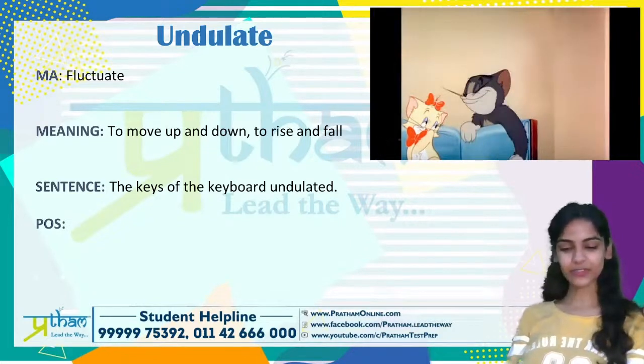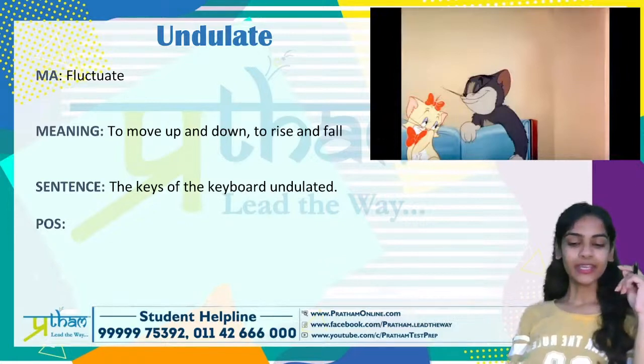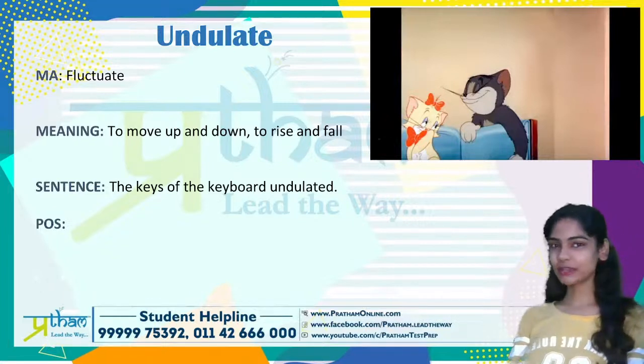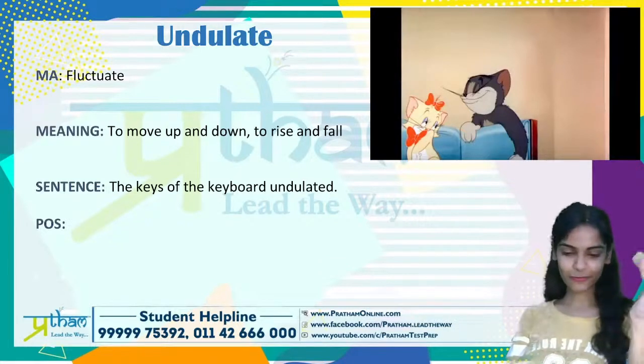If you look at this video, you will realize that this cat that we have here has a very beautiful expression with her eyelashes going the way they go, right? The blinking of the eyelash moving up and down would be undulating. You can also think of how Tom was walking in a way where he was just basically moving up and down, rising and falling. That's undulating.